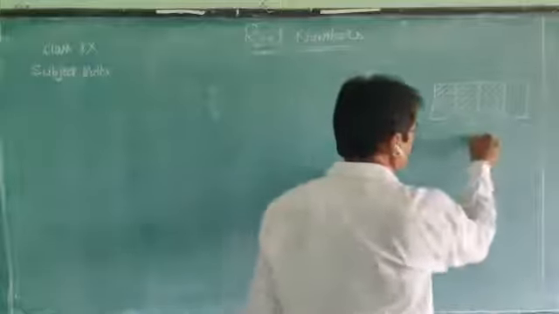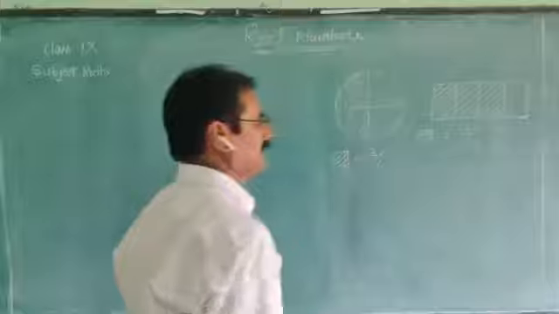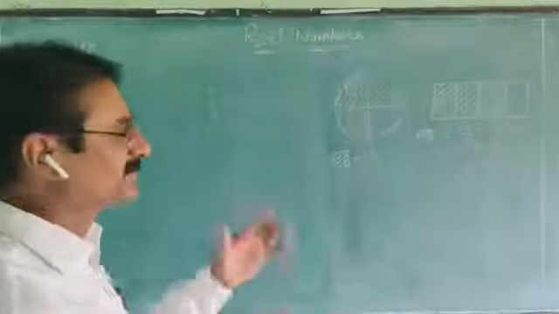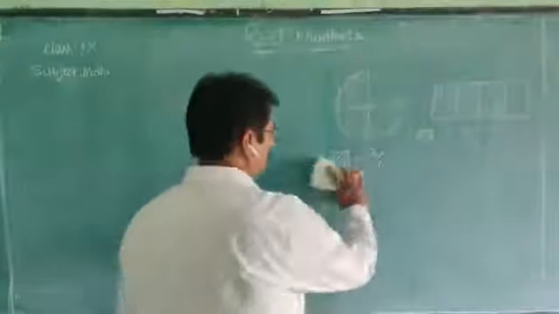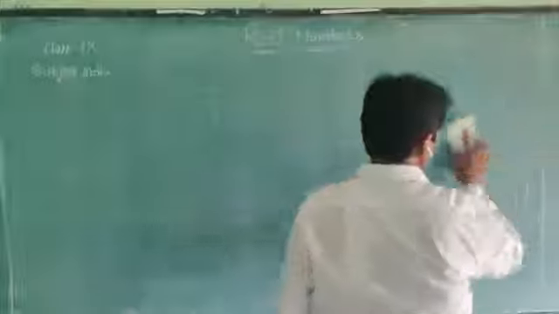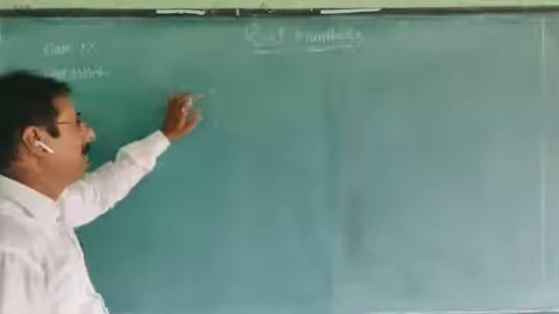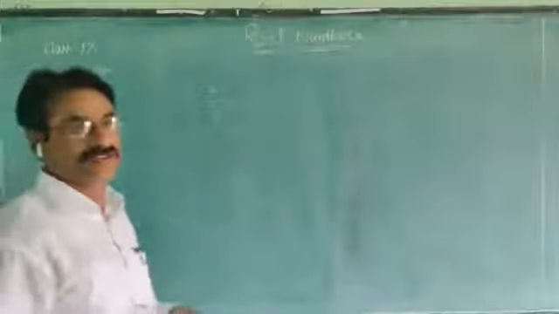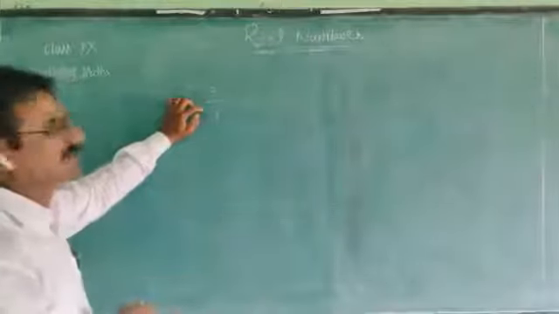Now the shaded area represents 3 by 4. These are the ways to represent. Both are called pictorial. But we can represent 3 by 4, which is a rational number, on the number line also. It is a proper fraction.